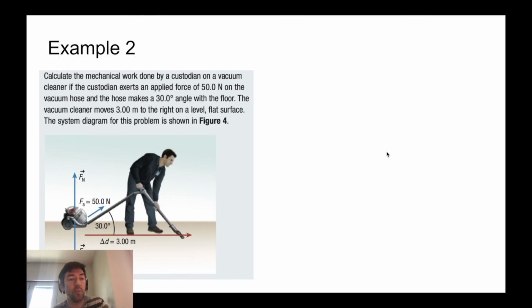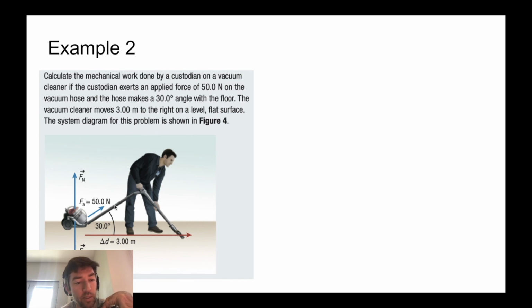And here's an example of that. Calculate the mechanical work done by a custodian on a vacuum cleaner if the custodian exerts an applied force of 50 newtons on the vacuum hose, and the hose makes a 30-degree angle with the floor. The vacuum cleaner moves 3 meters to the right on a level flat surface. The system diagram for the problem is shown. So basically this guy is pushing down on this,